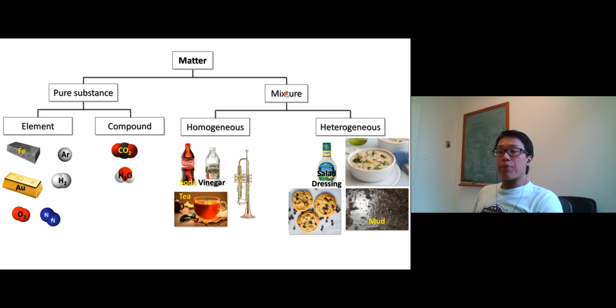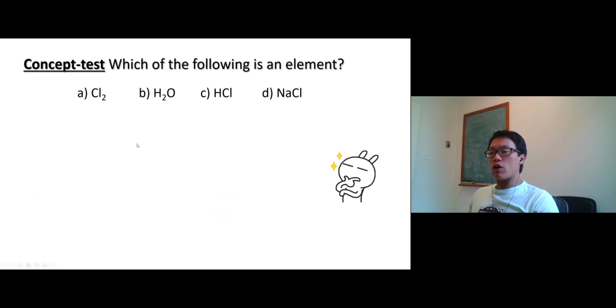For the mixture, what's the keyword again? Uniform. So we have homogeneous, everything uniform, and heterogeneous, not uniform. Pure substances are divided into elements and compounds. An element is just one element, and a compound is multiple elements. All right, concept test.